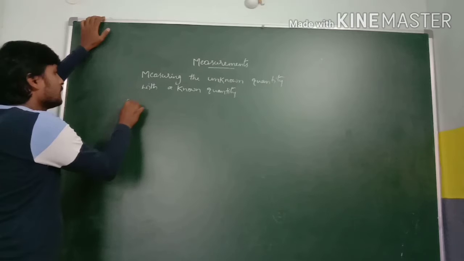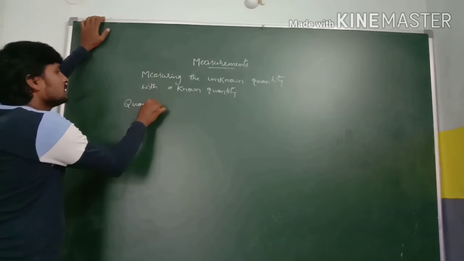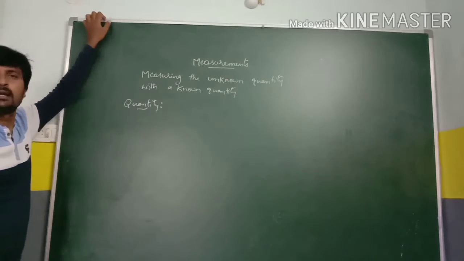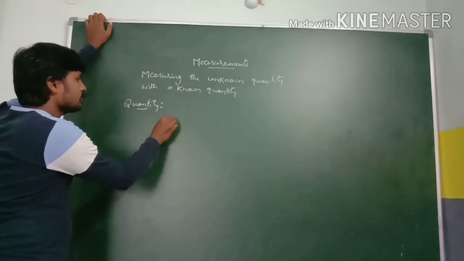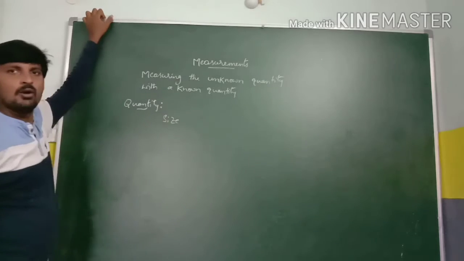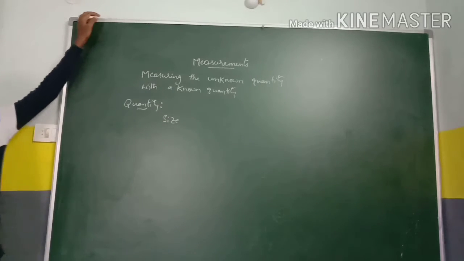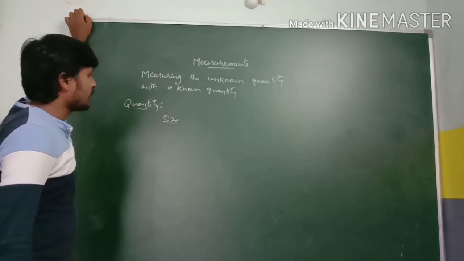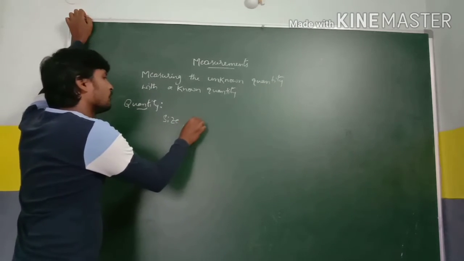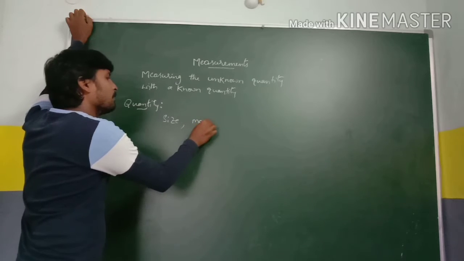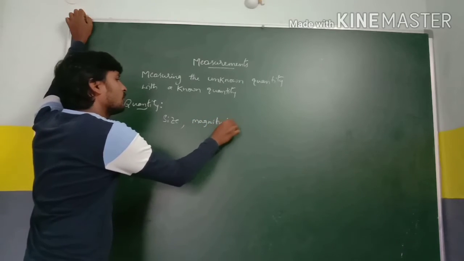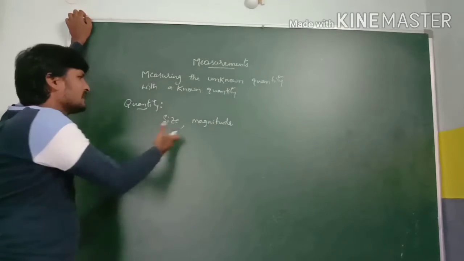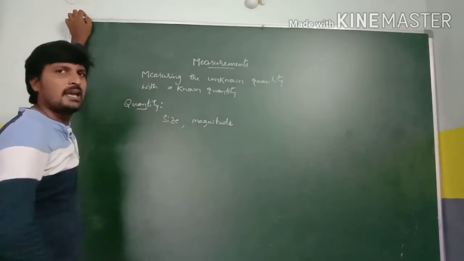Here in measurement, the term quantity is important. Quantity is nothing but the size. Simply we can say that quantity is nothing but a size, and along with that the amount, that is, it has a magnitude. Size, magnitude, this can be represented as a quantity.